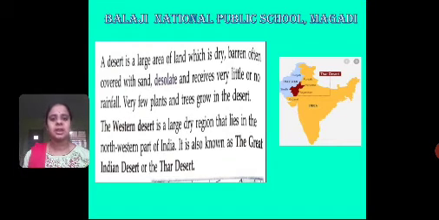A desert is an area or a land which is very dry, barren, often covered with sand. That land will be a dry area where there will be no vegetation, means there will be no plants grown there, and that particular desert area will receive very little rainfall, sometimes no rainfall for a whole year, or even sometimes for years together there will be no rainfall.